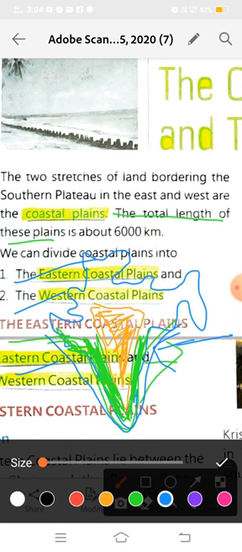You have also learnt about the eastern and western coastal plains in chapter number 5, and the differences between them. I am going to repeat it: the eastern coastal plains are narrower than the western coastal plains. The eastern ghats have comparatively low hills as they have been cut up by a number of southeast flowing rivers.